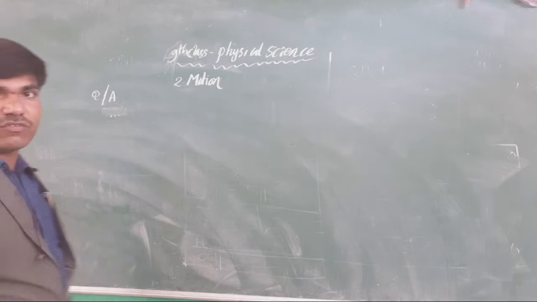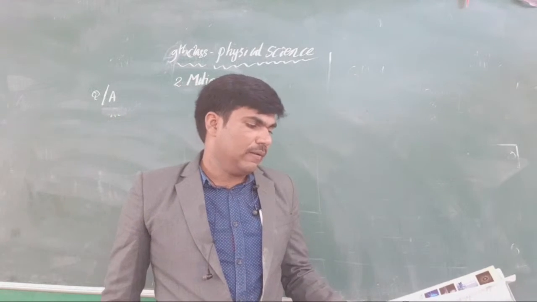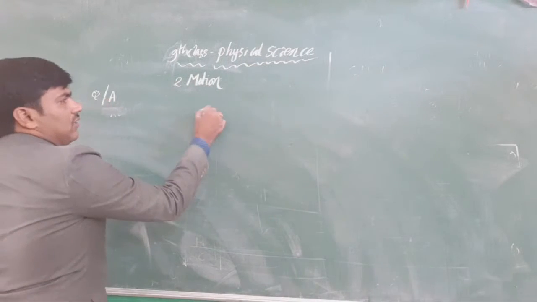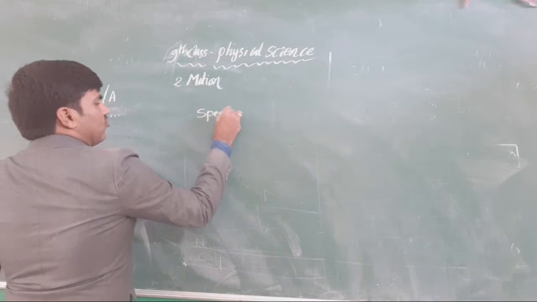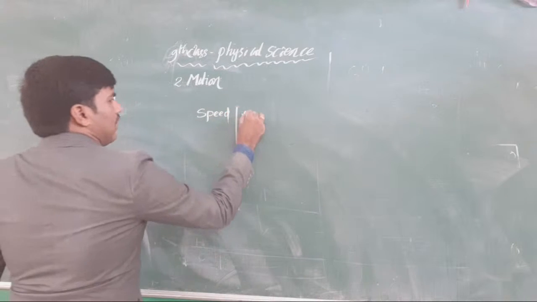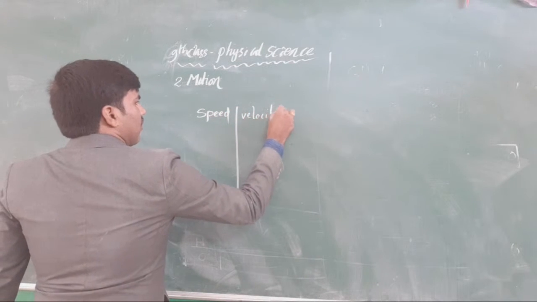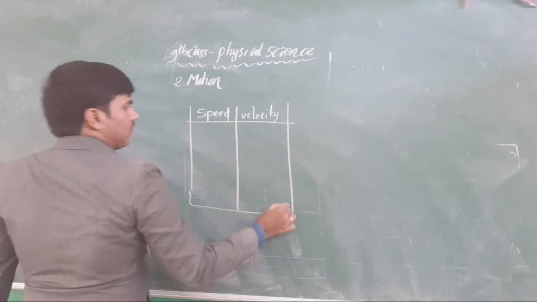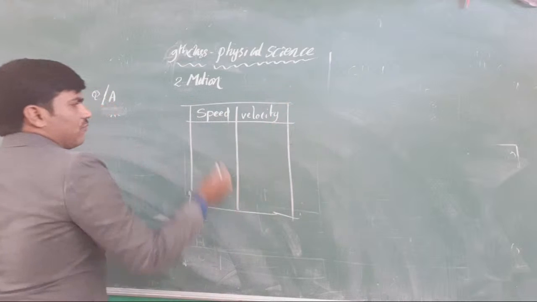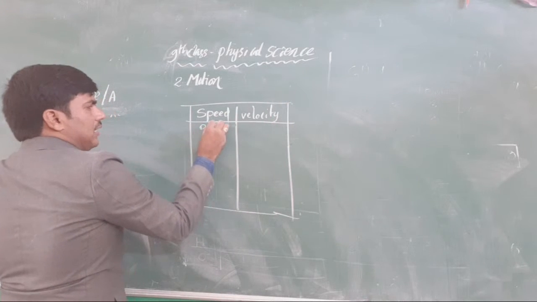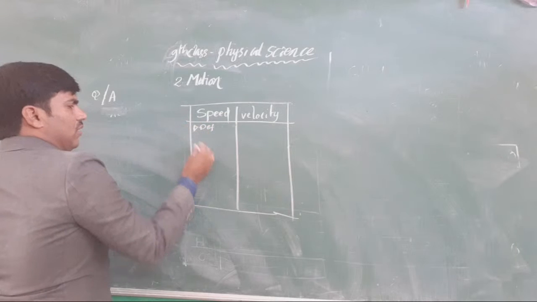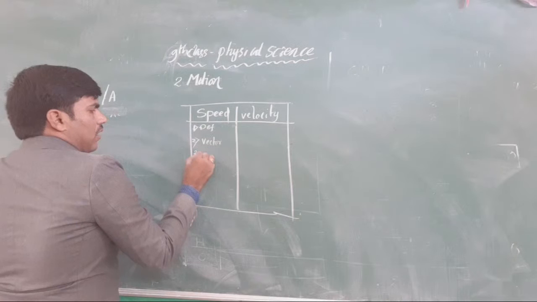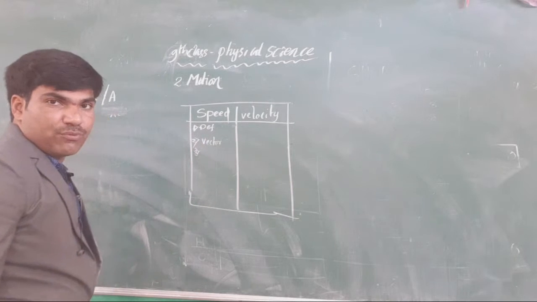Now what is there in the first bit? Distinguish between speed and velocity. Here we have taken speed, and the next one is velocity. Clear or not, all the students? What is speed and what is velocity, we are considering here. The first one is the definition we have to write, the second one is whether it is a vector or scalar, and the third one, okay, clear or not, all of you?